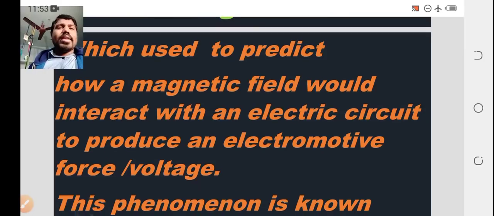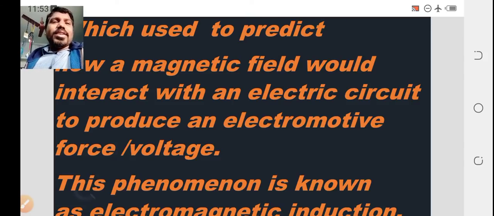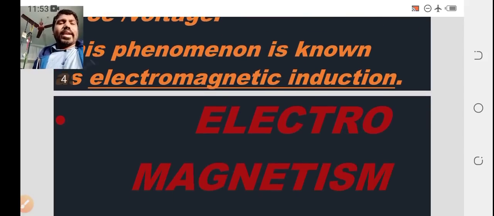Faraday's laws are used to predict how a magnetic field would interact with an electric circuit to produce an electromotive force or voltage. This simple phenomenon is known as electromagnetic induction.